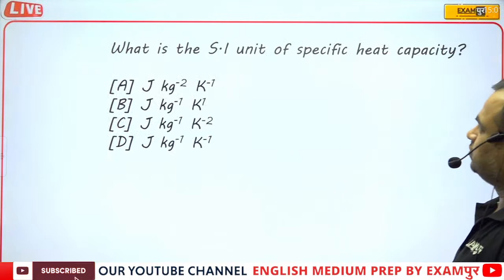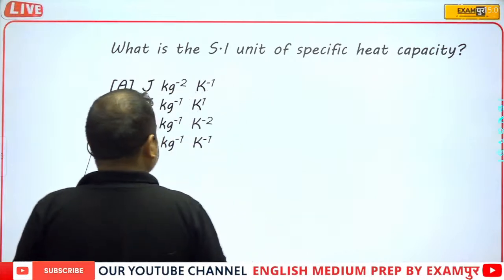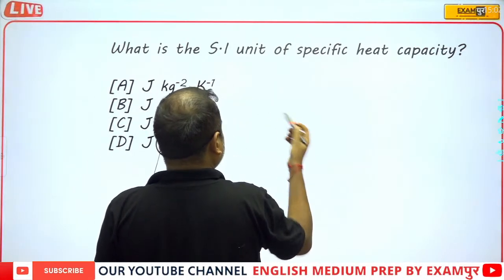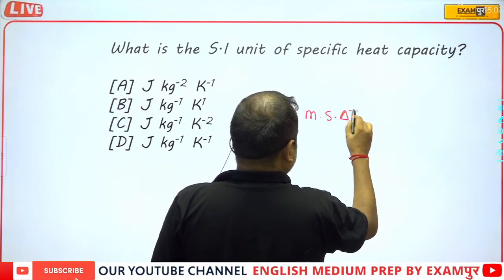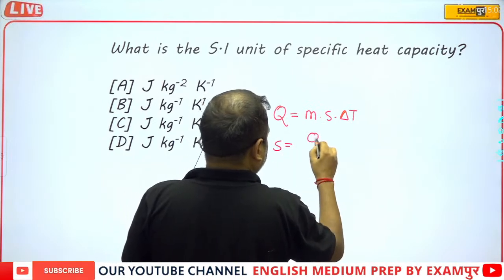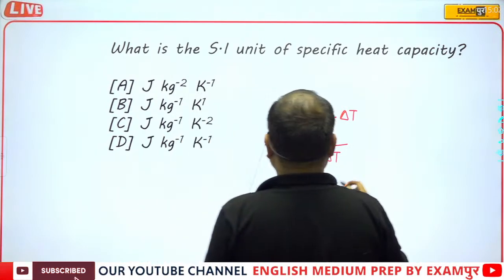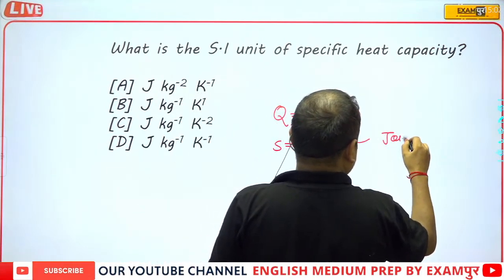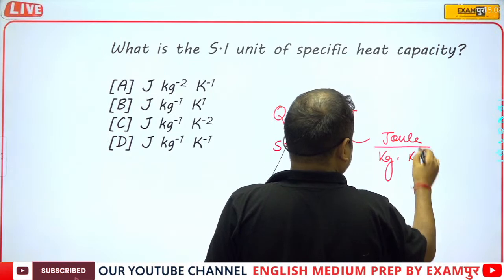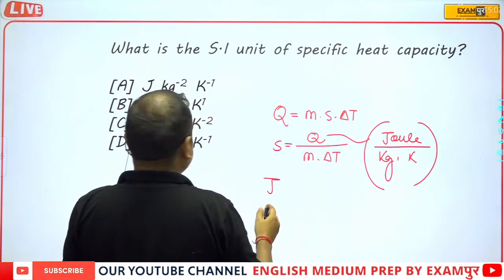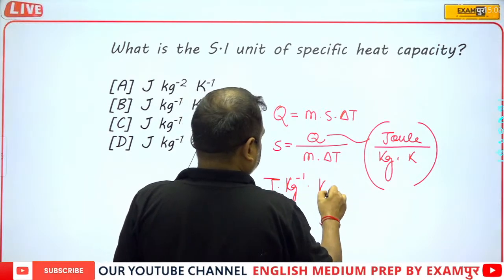What is the SI unit of specific heat capacity? When we talk about specific heat capacity, we all know that Q is equal to M into S into delta T. So S is equal to Q upon M into delta T. It means this is joule per kilogram per Kelvin, that is joule kg minus 1 into Kelvin minus 1.